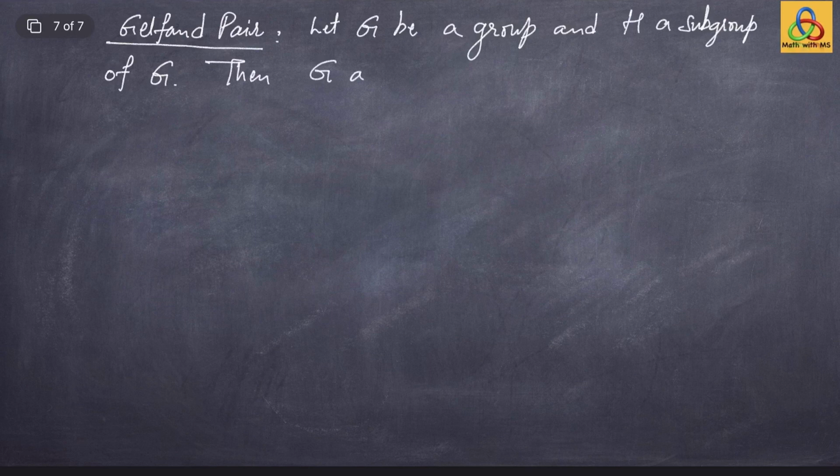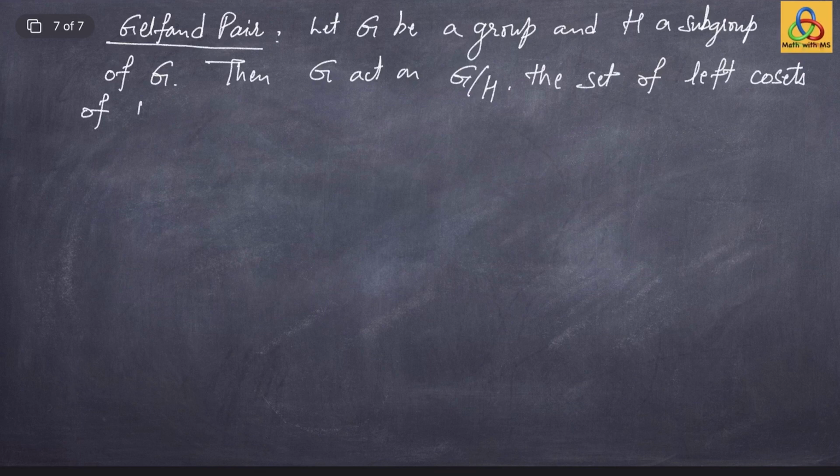G acts on G mod H, the set of left cosets of H in G. You could also take right cosets, but since all our actions are written from the left, we want to take left cosets.